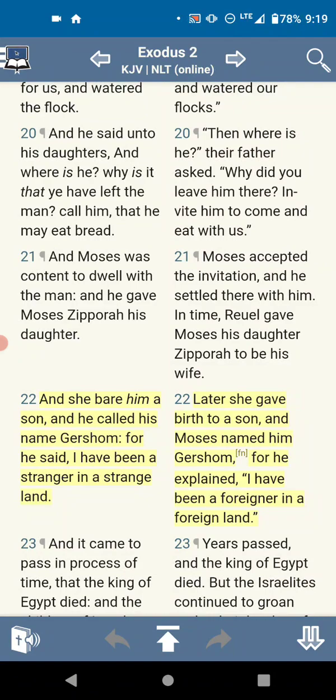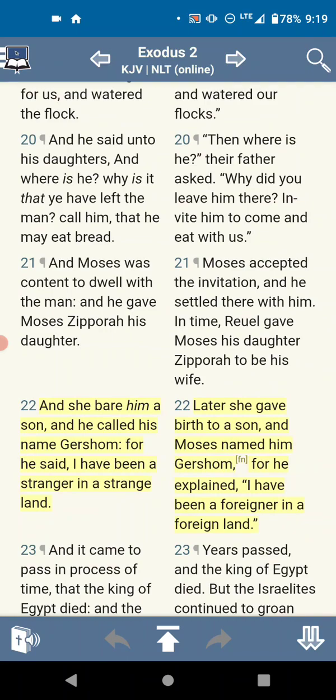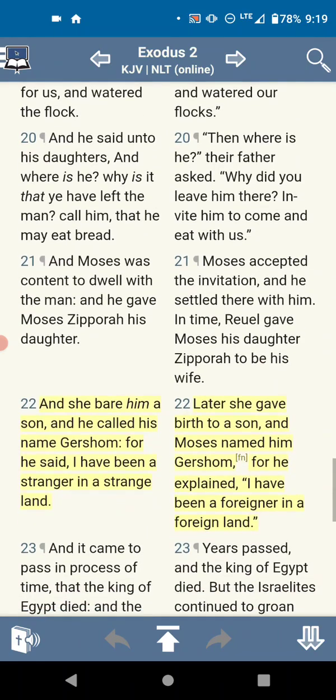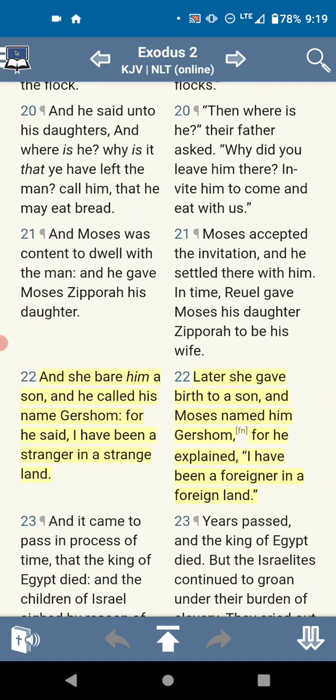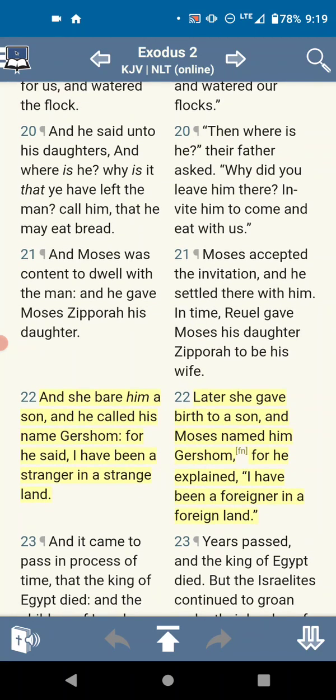And I want to go into Exodus chapter 2. I'll start with this one first. Exodus chapter 2, verse 21, and the point is in 22. And I want to go into that word stranger or strange. So this is Exodus 2:21.